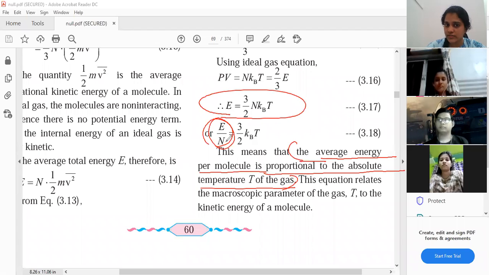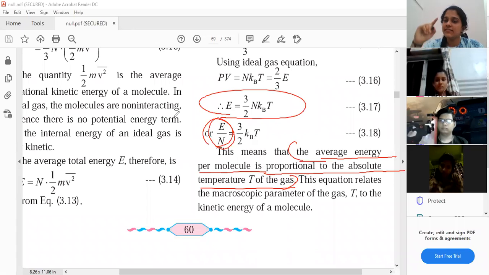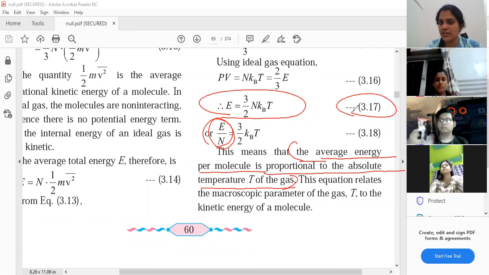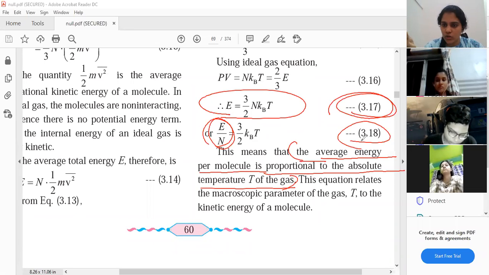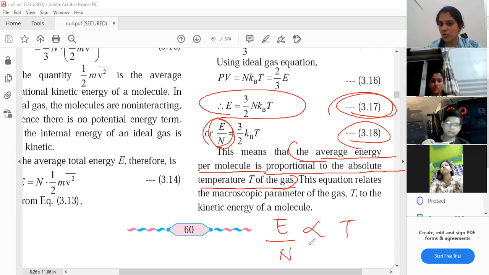If I take n on the other side, see, this equation 3.17 is the total energy equation. 3.18 is the average energy equation because I took n on the other side. You all can see according to this equation, 3/2 is a number, kB is the Boltzmann constant, right? So what can I conclude? I can conclude that E by n is directly proportional to T. Yes or no? So my average energy per molecule is proportional to the absolute temperature of the gas.